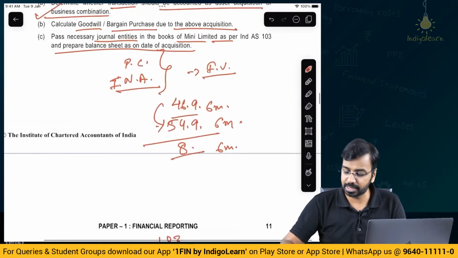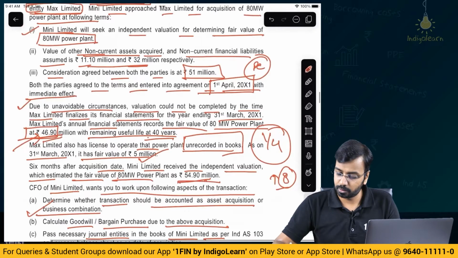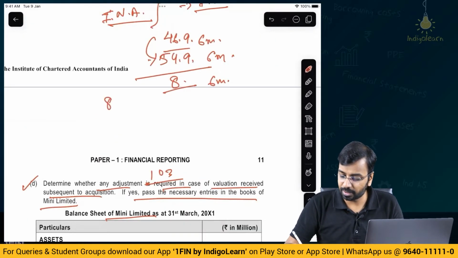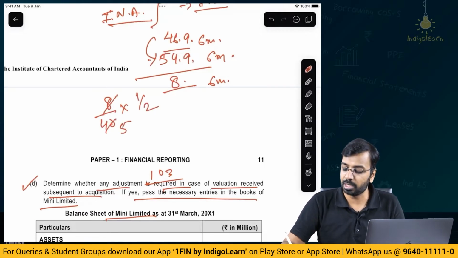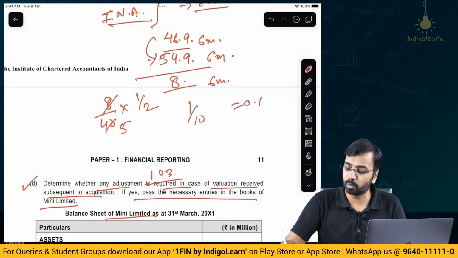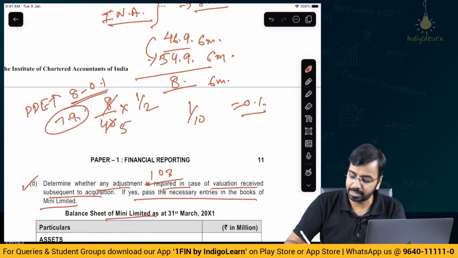So what is the useful life? The useful life they have given is, I think, 40 years. So this 8 divided by 40 years into 1 by 2 will be the depreciation impact. 8 5s are 40, 1 by 10, that is 0.1 million. So PPE will be 8 minus 0.1, 7.9. The 7.9 is the increase in PPE.